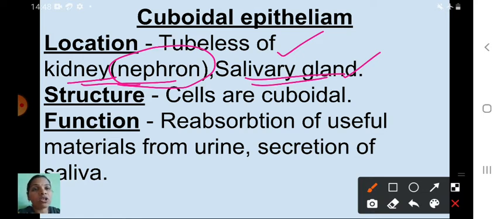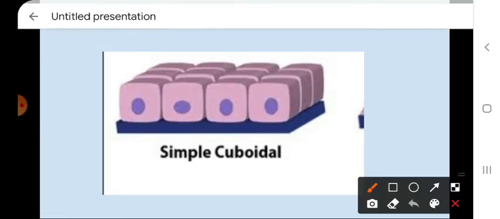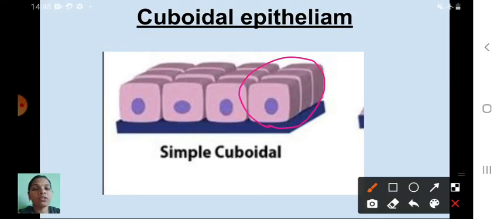Why is it called a cuboidal epithelium? Because it is cuboidal in shape. Cells are cuboidal. See here, yes, it is a cube-like structure. That's why it is a cuboid-like structure. That's why we are saying this is the cuboidal epithelium.